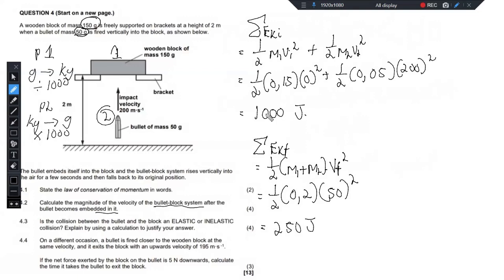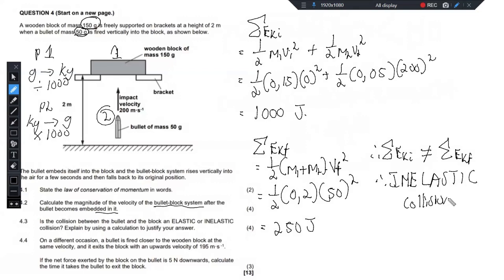Now from here, that's when you can conclude. So at this point, we can say, therefore, the conclusion that we see is that the sum of EK initially is not equal to the sum of EK final, which means that the collision is what? Inelastic. So this is an inelastic collision. Right. Okay, done with that, 4 marks in the bag.